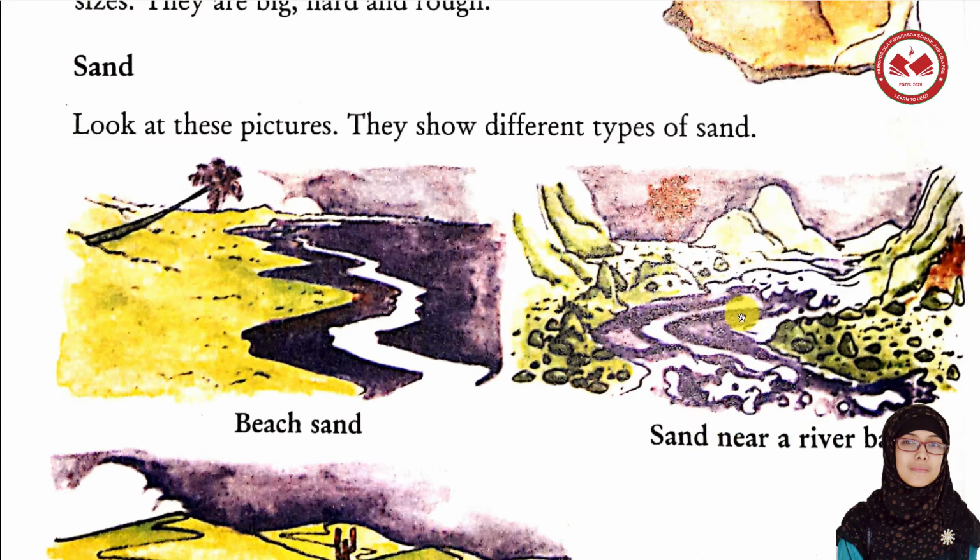And in this picture we can see sand near a river bank. Sand on a river bank has more water, and various kinds of pebbles added, right? So this type of sand is a lot different than the beach sand. Okay, this river bank sand is quite different from beach sand, but they are both sands, but of different kinds.